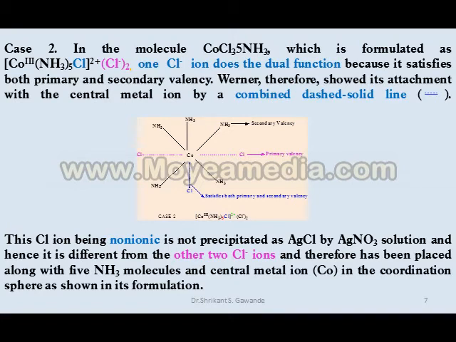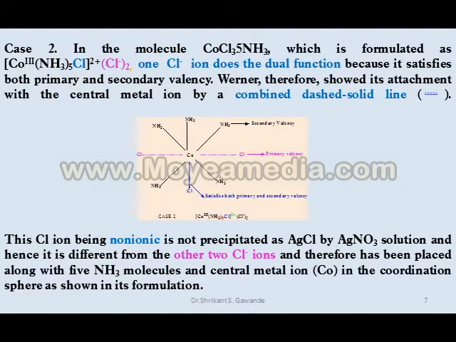Case 2. In the molecule CoCl3·5NH3, which is formulated as [Co(NH3)5Cl]Cl2, one Cl is highlighted in blue color and placed inside the coordination sphere, and the 2 Cl− ions highlighted in pink color are placed outside the coordination sphere.